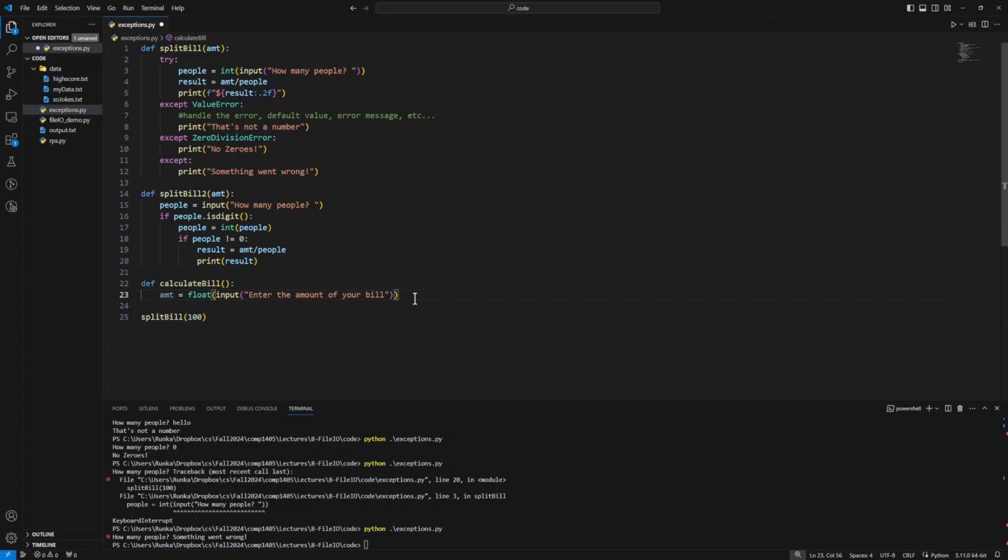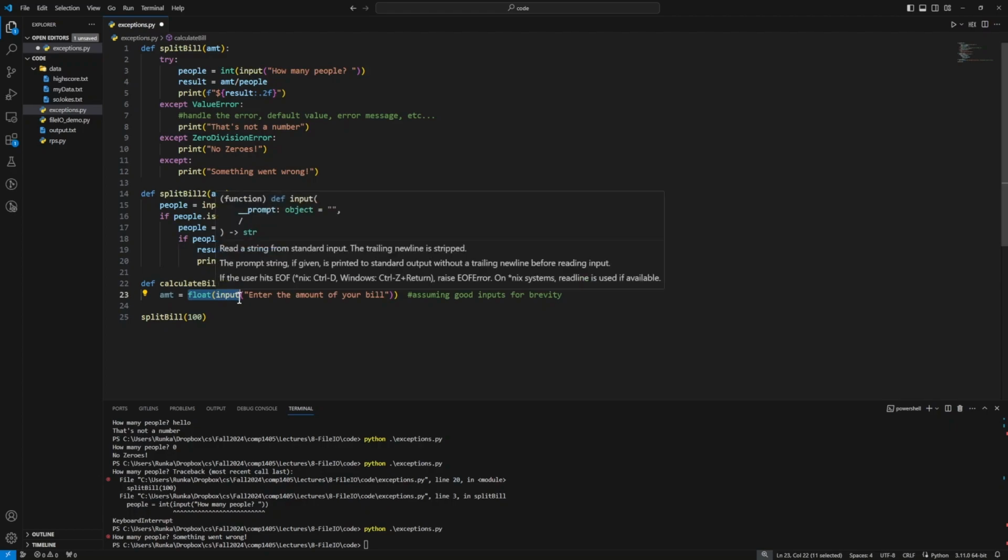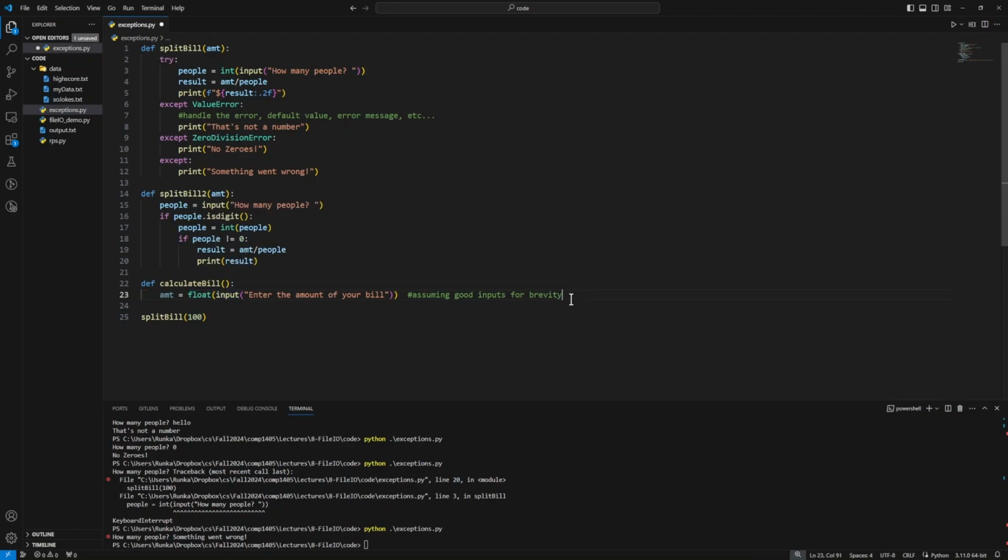For this simple demonstration, I'm not going to add another layer of try-catch just to keep the demonstration a bit clear. So assuming good inputs for brevity for now. But for a larger program, anytime you cast an input, you're going to want to check that that's an allowable thing. So wrap that in a try statement, and when it happens, it's fine, and when it doesn't happen, handle it appropriately. For now, though, we'll assume good inputs, and then we'll take this amount and pass it into our split bill function, which is demonstrating try-catch for us.